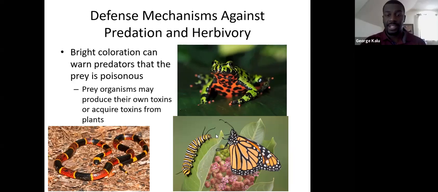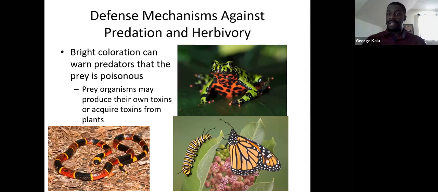For example, here we have the yellow-bellied frog. As you can see, the yellow-bellied frog has this bright orange or yellow skin on its belly. If the frog comes into contact with a predator, it will jump up on its hind legs and flash those bright colors. That bright color indicates that the animal is poisonous.